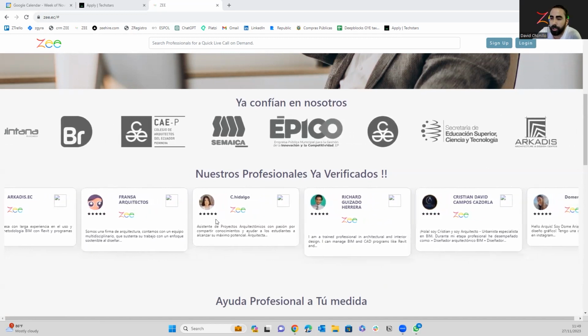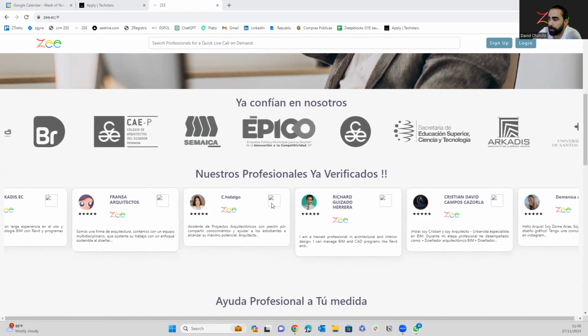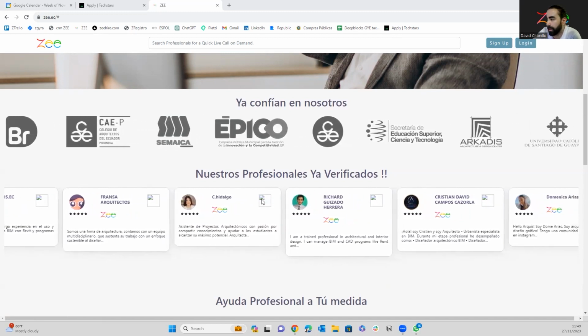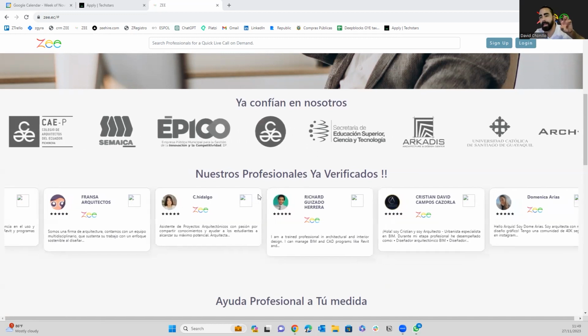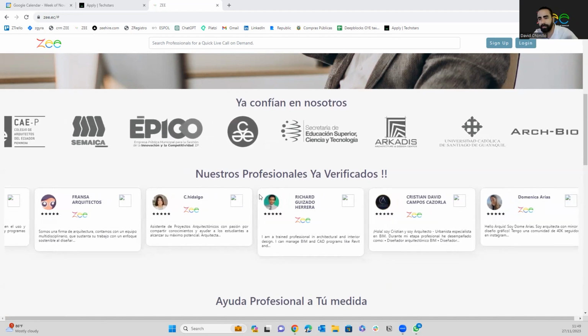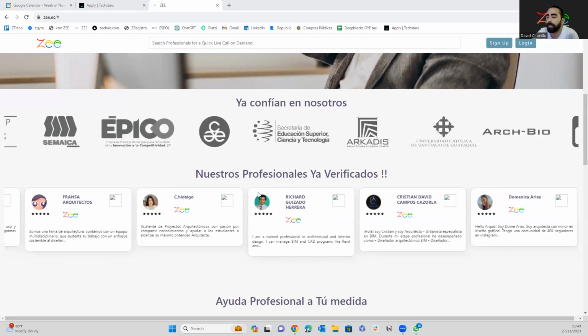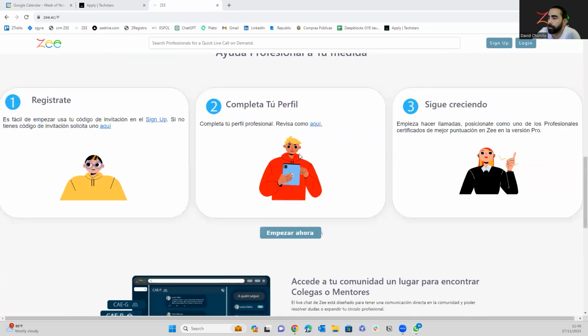And this will be the seat choice. Right here is actually an emblem that right now is not popping, but here will be the emblem showing that there are the seat choice validated by Zee. Here are the steps to go through your profile, to register. If you don't have a code, because it's invitation only, you need a code to be able to enter the platform and be part of the community.